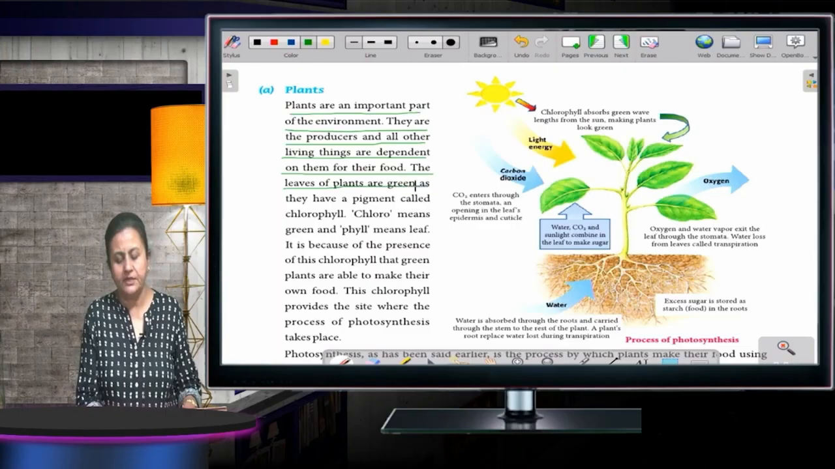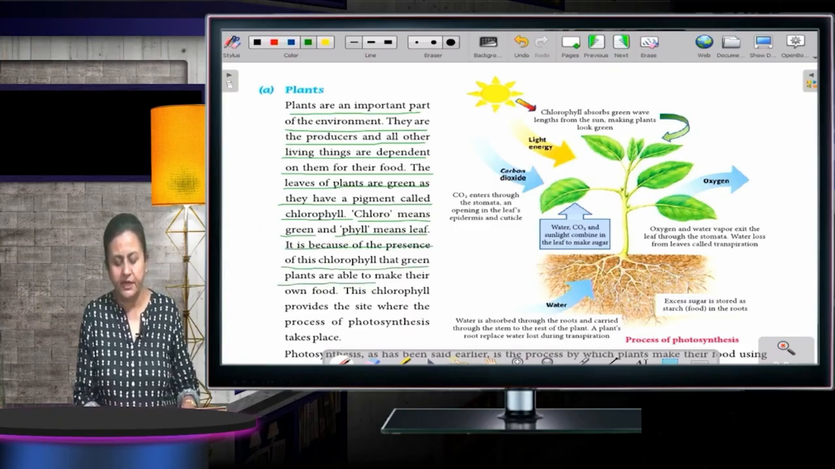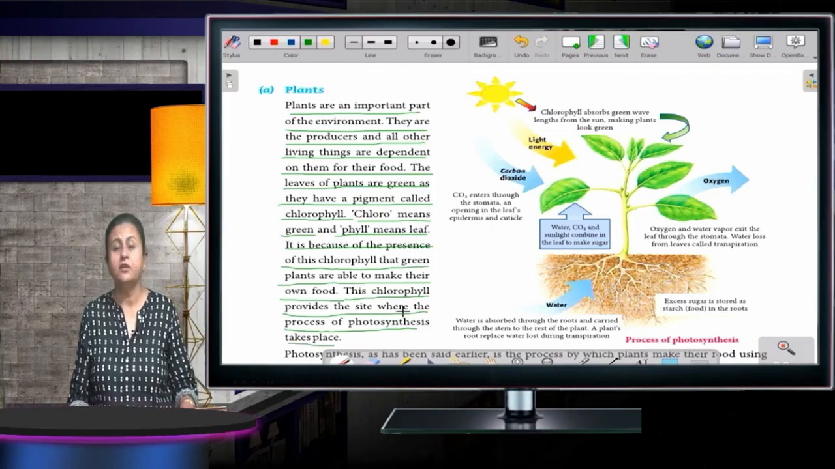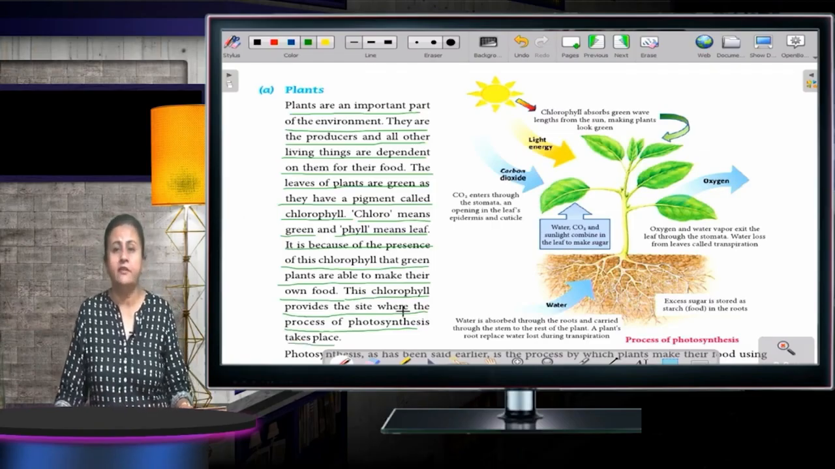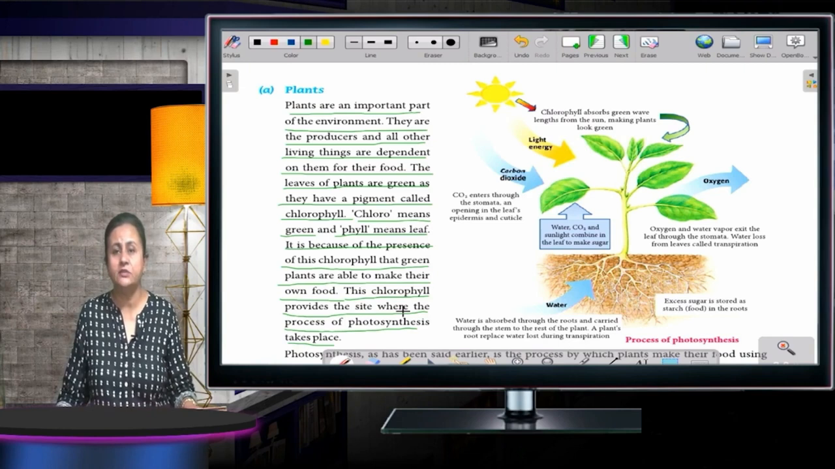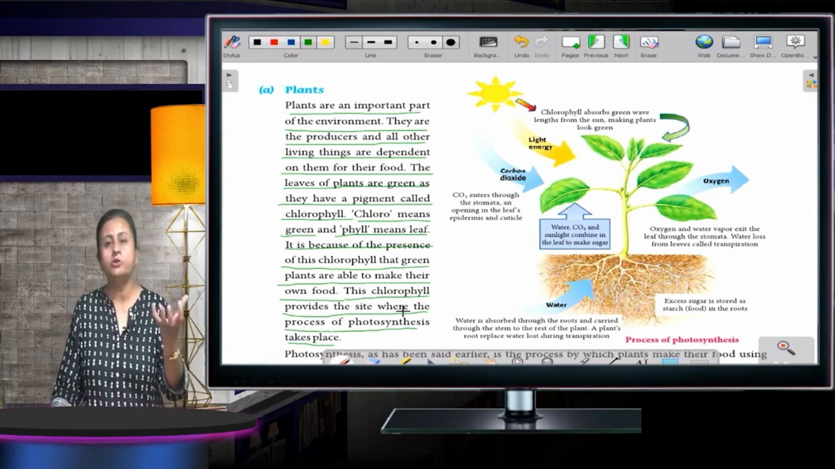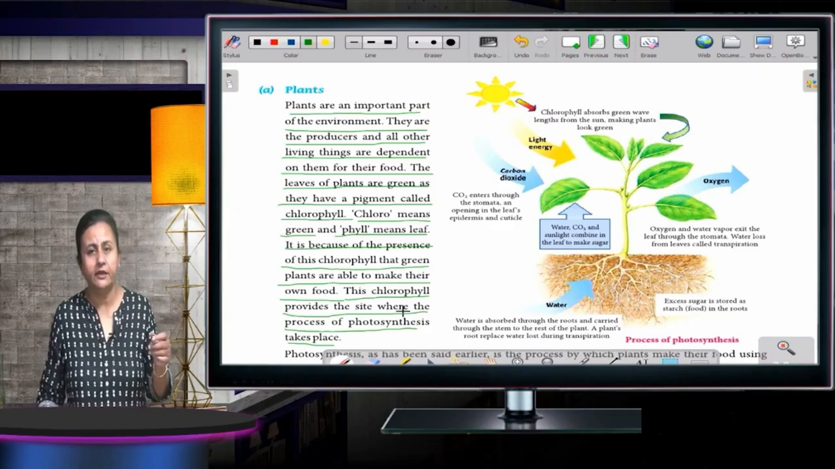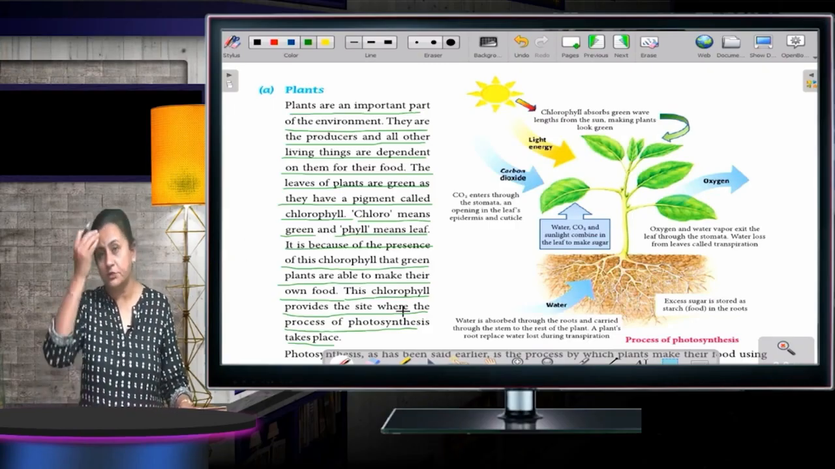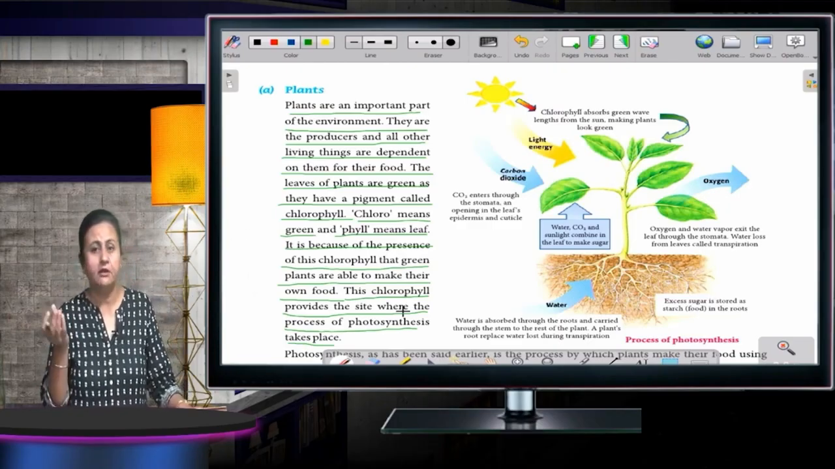The leaves of the plants are green as they have a green pigment called chlorophyll. Chloro means green and phyll means leaf. It is because of the presence of chlorophyll that green plants are able to make their own food. This chlorophyll provides the site where the process of photosynthesis takes place. Children, the green color in the leaf is known as chlorophyll, which helps in the absorption of sunlight. They absorb sunlight and after that, the process of making food starts in the leaf of the plant.